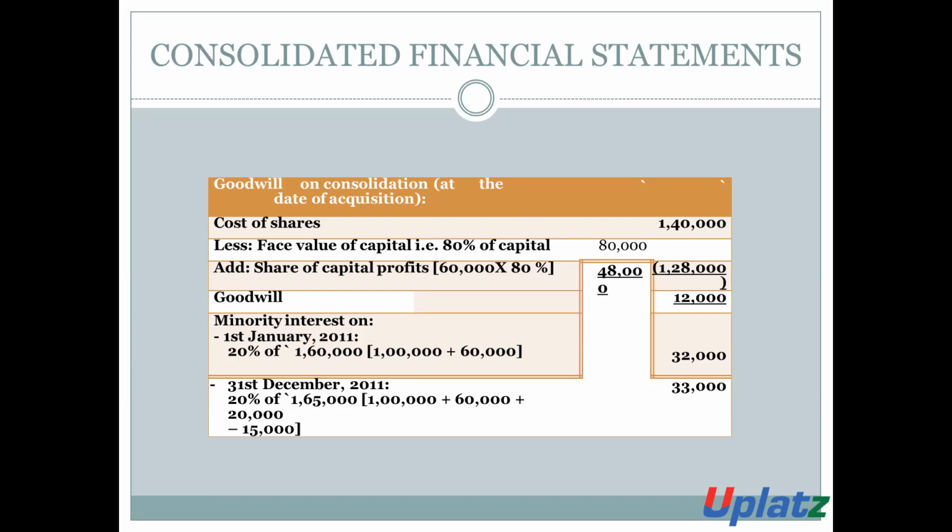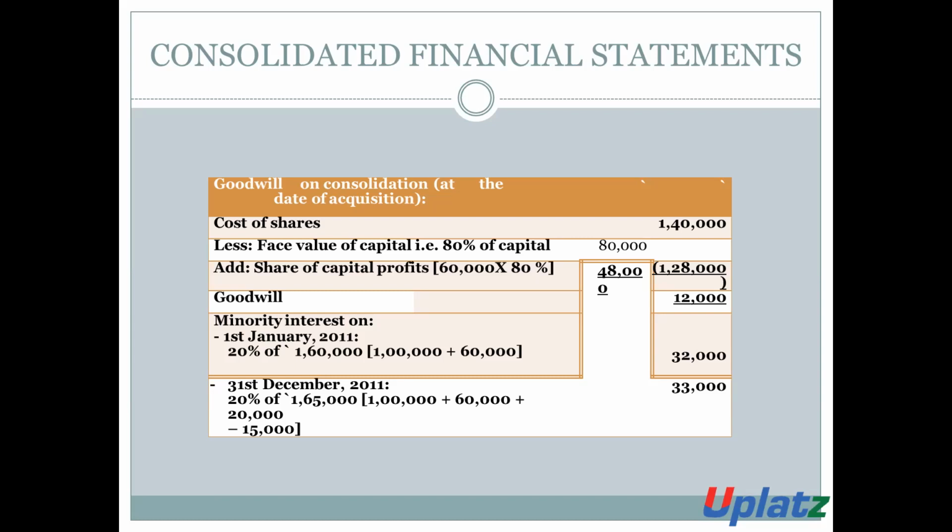1 lakh plus 60,000 plus 20,000 minus 15,000, so it will be 33,000. It will be 33,000 minority interest.